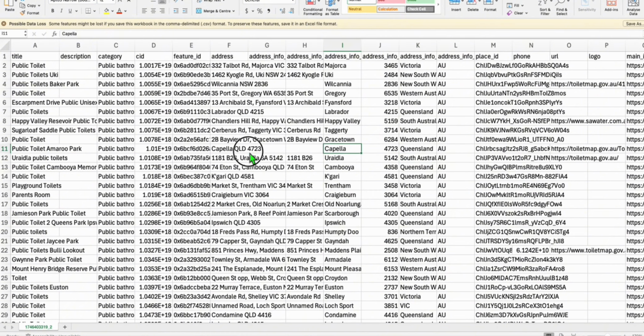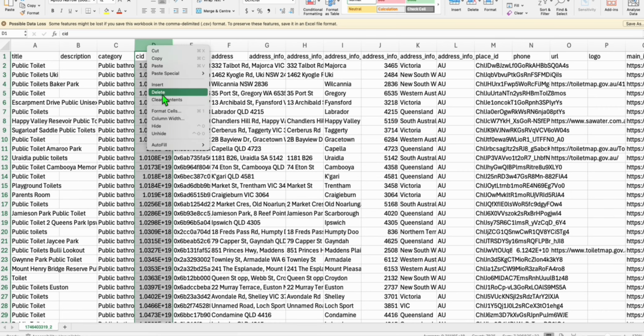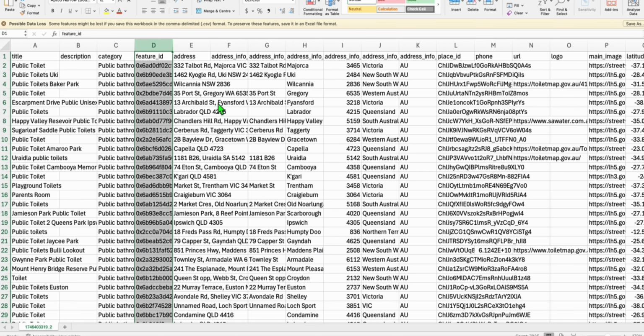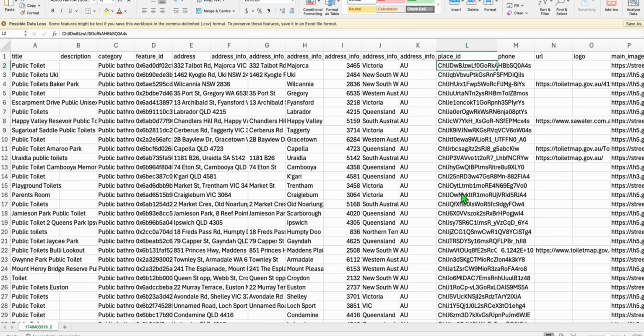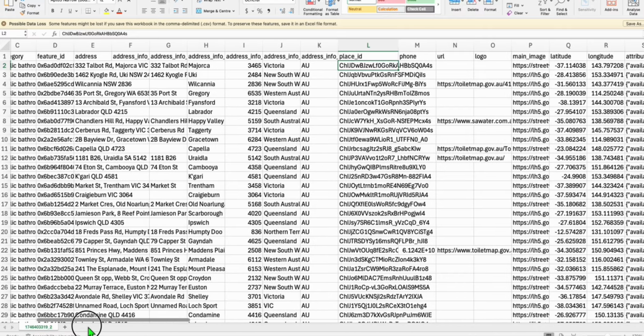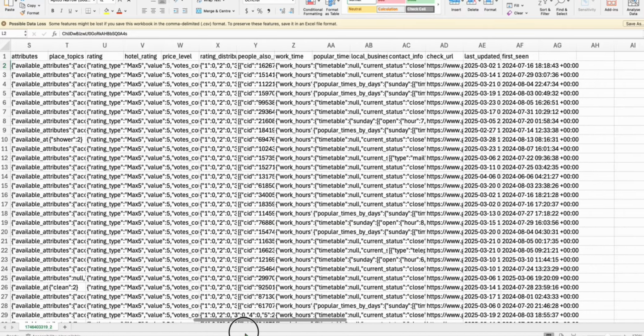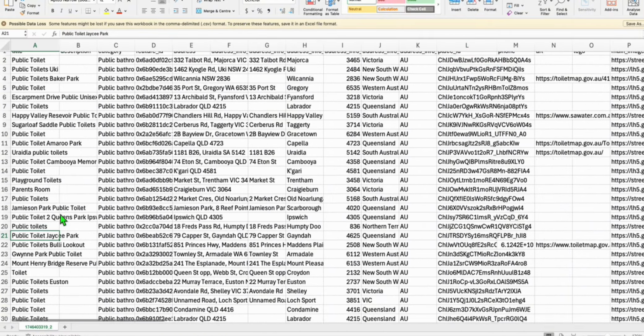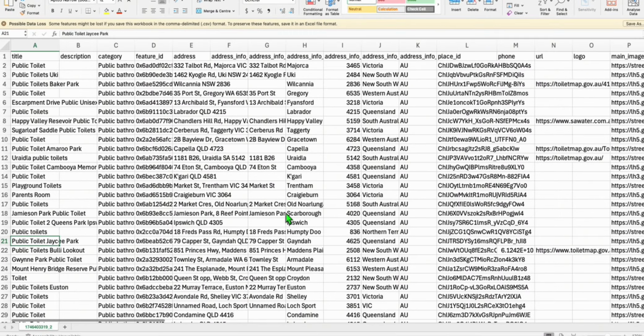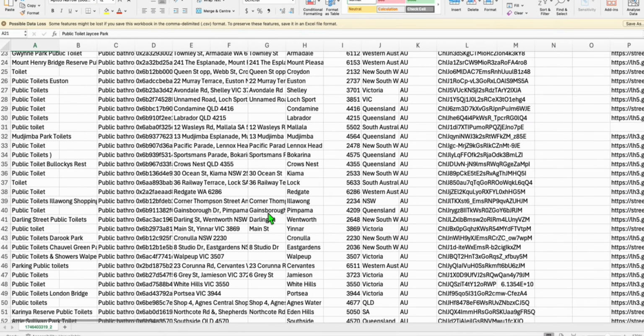I will show you how you can easily structure this. We will remove some of the unnecessary columns so that our listings will be clear. Here, the place ID we will be able to use if we want to call some API from Google, like reviews, maps, things like that. And here is all the data that we will need to construct our directory. So we have almost 8,000 public toilets that we will build in the next video.